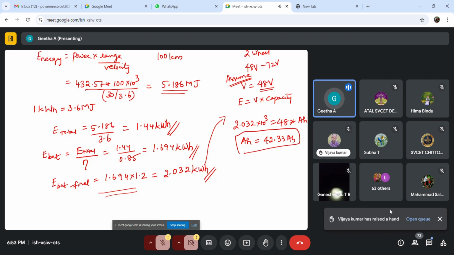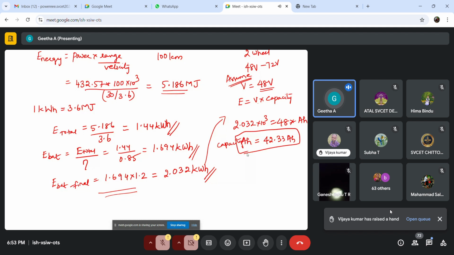That is 42.33 ampere hour. This is the capacity of your battery that we need to design. Okay, 42.33. You just have to divide your E with V.